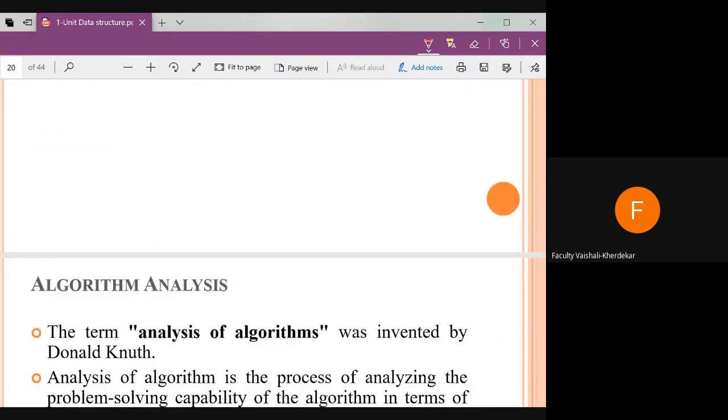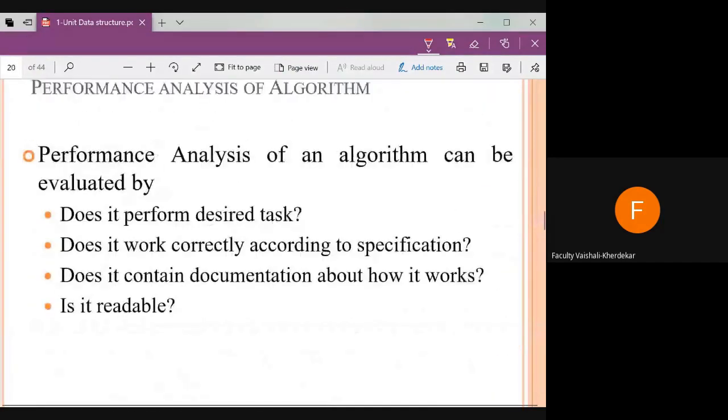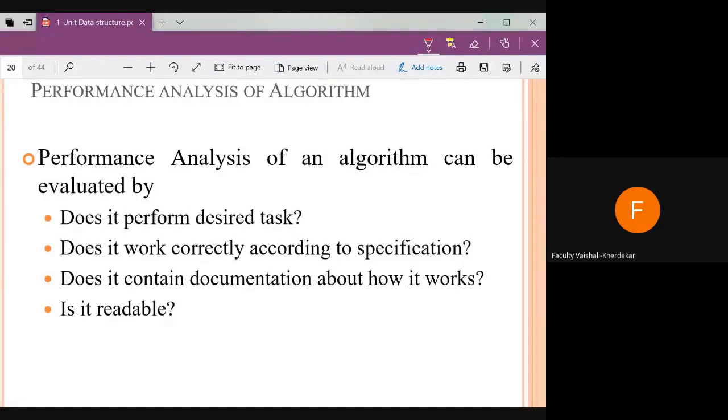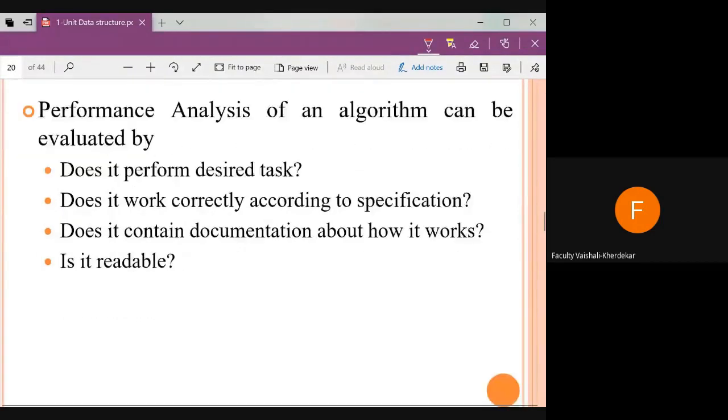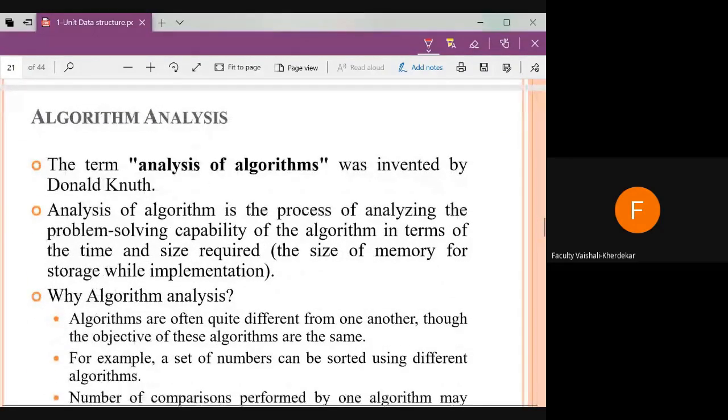In this way we can measure the performance of the algorithm. But is it sufficient? No. Only checking whether it works according to the specification, whether it is readable, and whether documentation is present is not enough. Hence, the performance of the algorithm is necessary to find out.